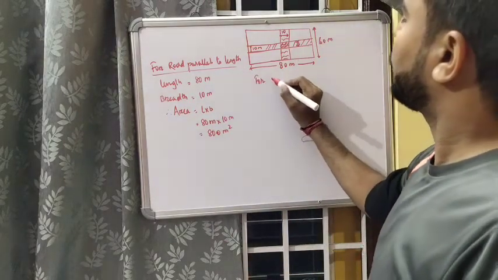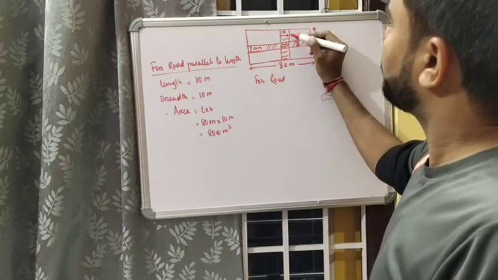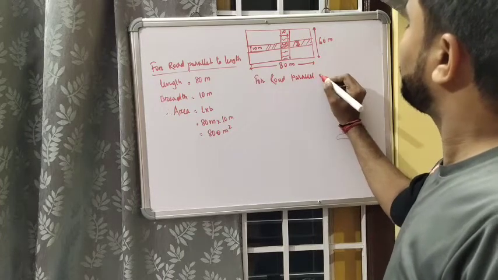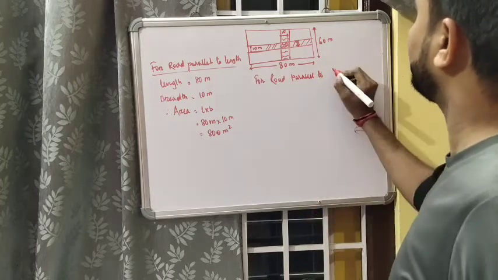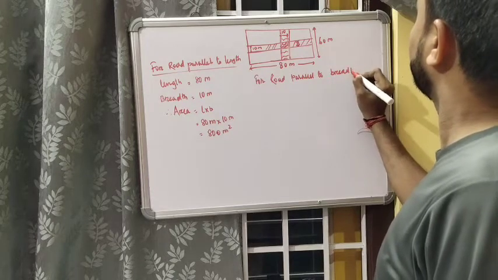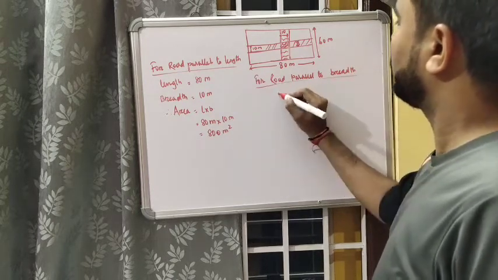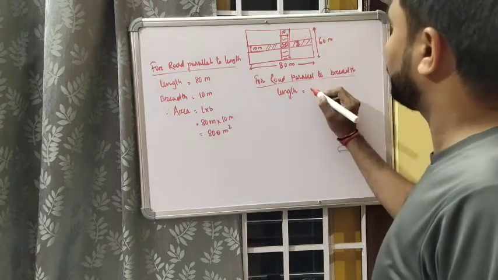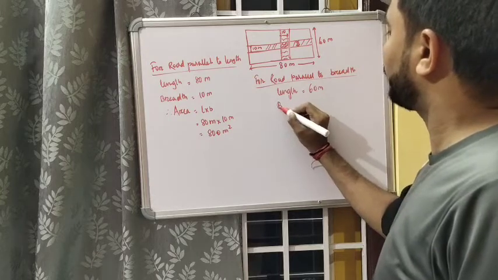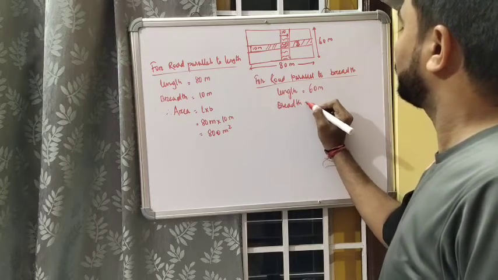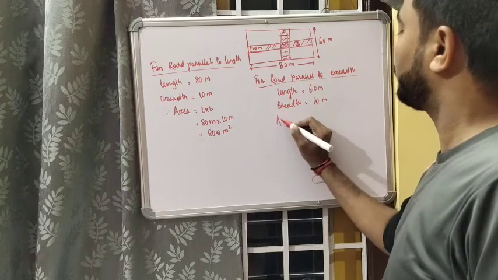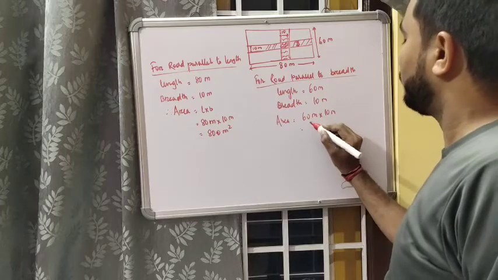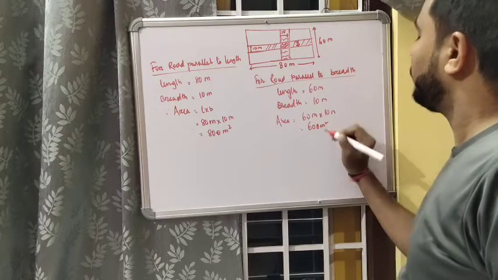So for the next road, which is parallel to breadth, this road, so for road parallel to breadth, length will be equal to 60 meter, breadth is fixed, 10 meter, so area will be equal to length into breadth, that is 60 meter into 10 meter, 600 meter square.